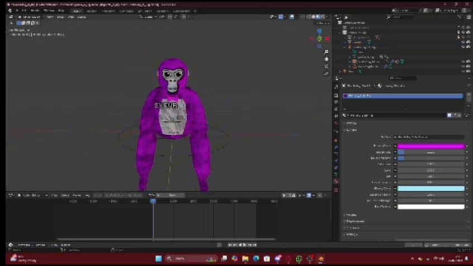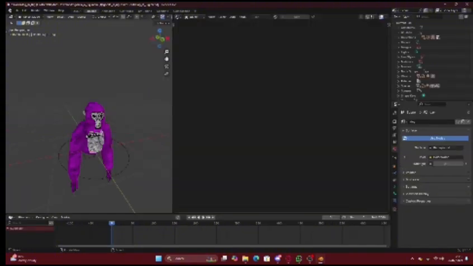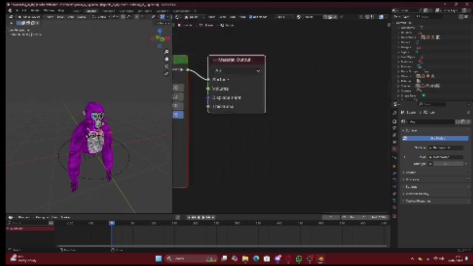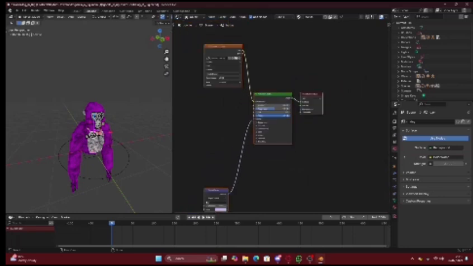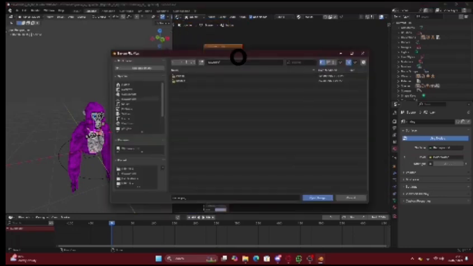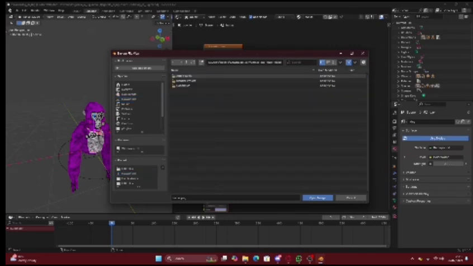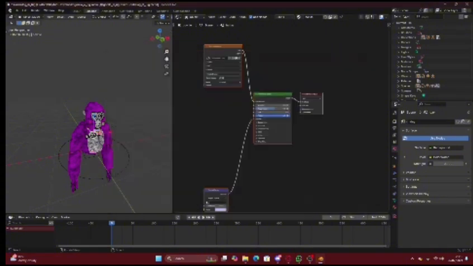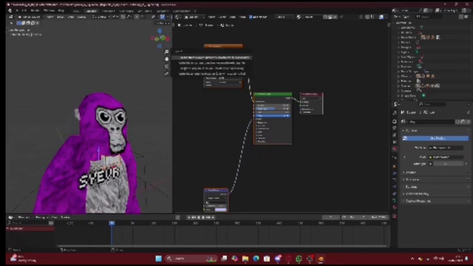Your thing will be pink. Click on shading, and then click on it again. Then scroll out and press on this, and then press downloads, gorilla tag stuff, cosmetics again, hat textures, and then shiny hatless PNG. Wait, no, not shiny. Sorry, not shiny.